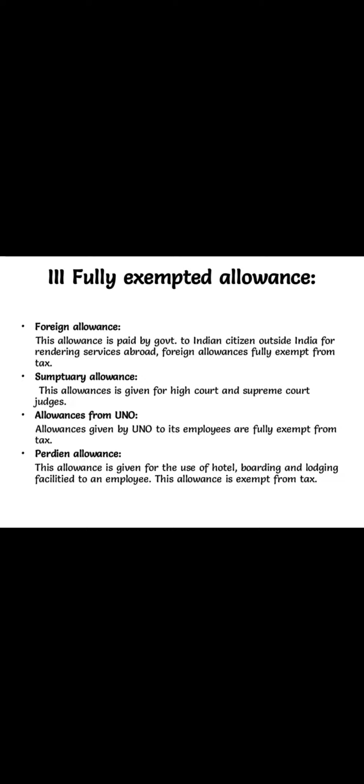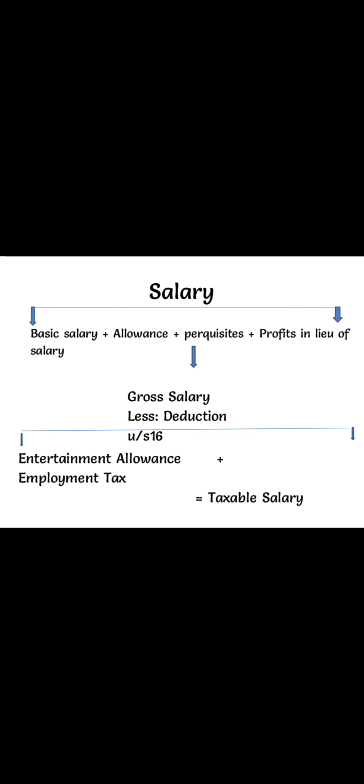Allowances from the UN, United Nations Organization. Allowances given by UNO to its employees are fully exempt from tax. All the members of UNO who receive allowances, that is fully exempt from tax. The next one is per diem allowance. This allowance is given for the use of hotel, boarding and lodging facilities by an employee. This allowance is fully exempt from tax. So these are all the fully exempt allowances. So we saw taxable allowance, partly taxable allowance or taxable at a specified limit, and the last one, fully exempted allowance.